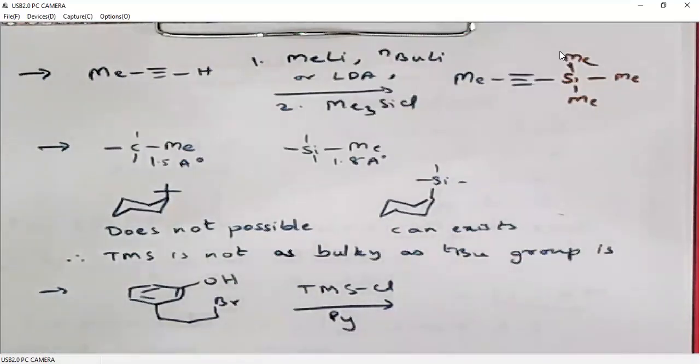Py means pyridine. So pyridine will pick up the proton from the alcohol, then O minus will attack on silicon. So we will get OTMS.